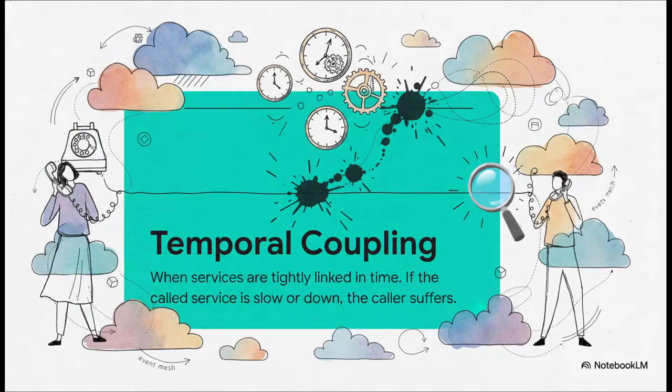Okay, so the first core problem has a fancy name: temporal coupling. But honestly, just think of it like an old-school phone call. For the conversation to happen, both you and the other person have to be on the line at the exact same time. In the world of services, this means Service A is totally at the mercy of Service B being up and running right now. If B is slow or if it goes down, well, A immediately starts to suffer too.